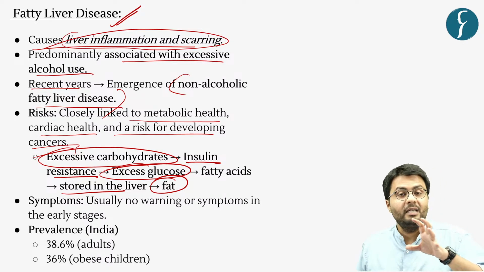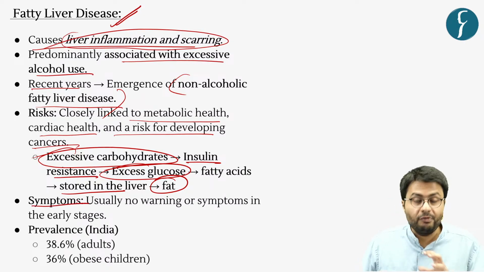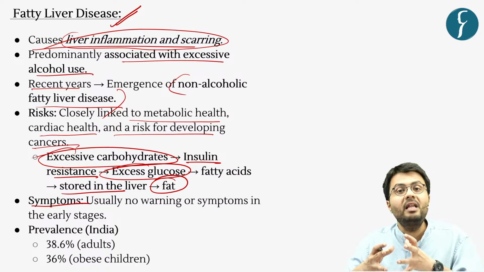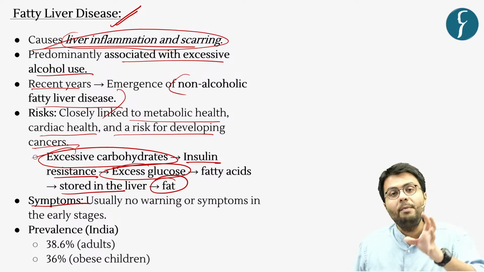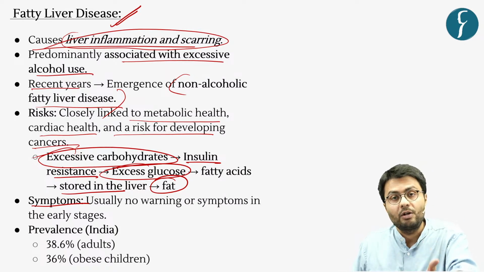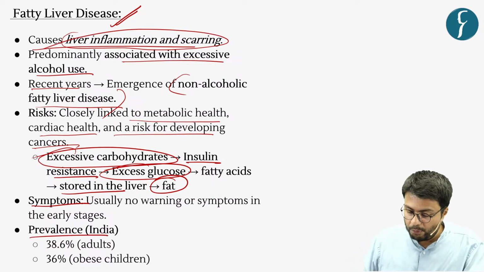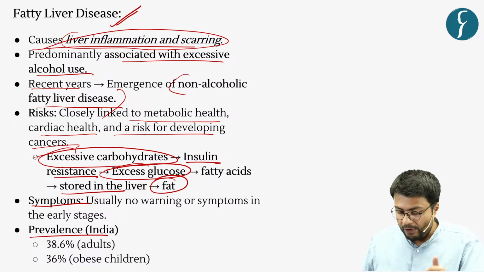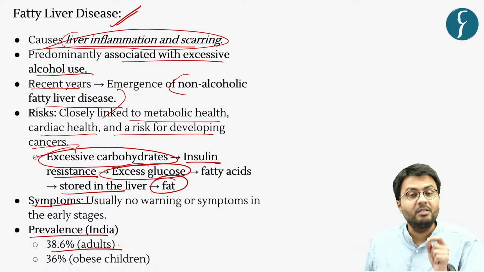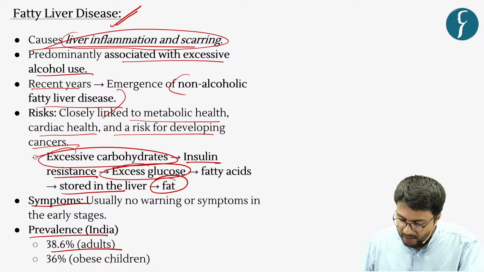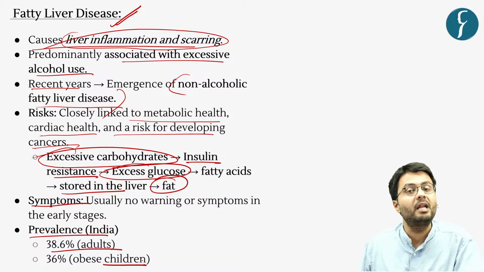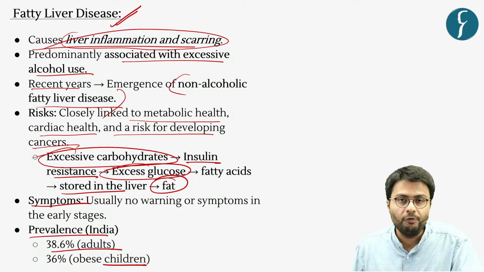Now it is quite important because the symptoms of this disease do not show up in the initial stage and can only be found out through a process of diagnosis. Further, in terms of prevalence, it is found in as much as 38.6% of adults and as much as 36% of obese children in India. So based on this information, let us now solve the practice question.